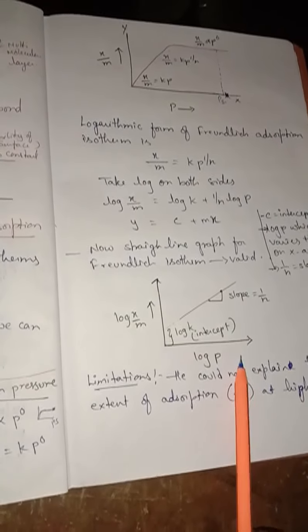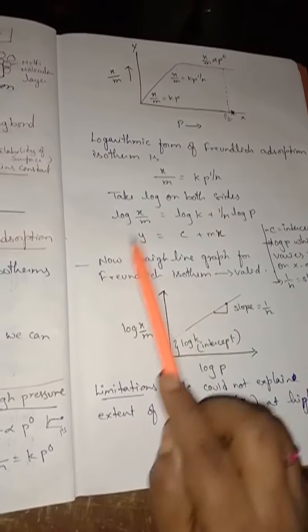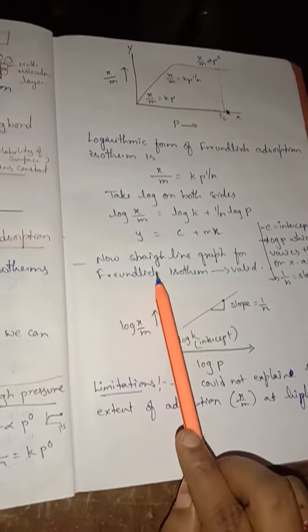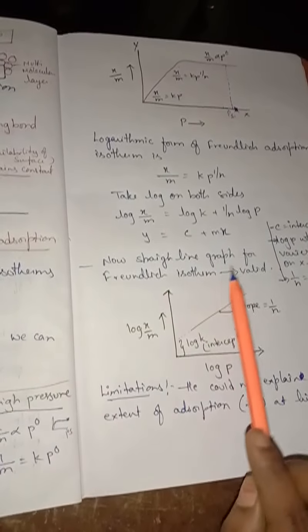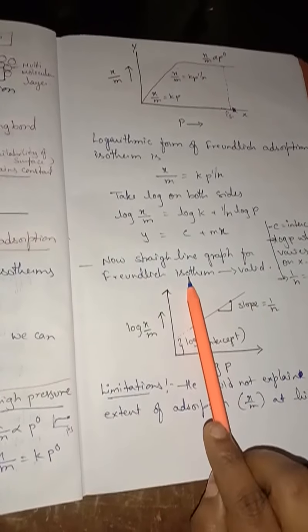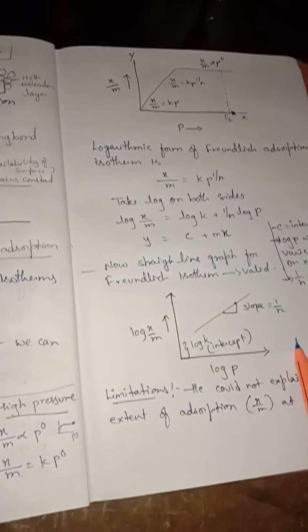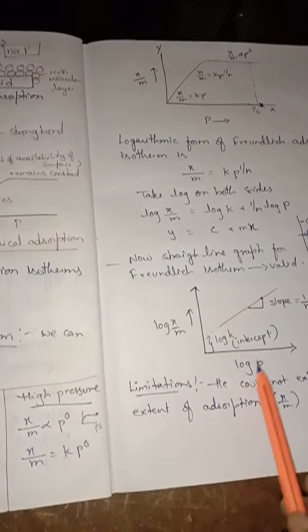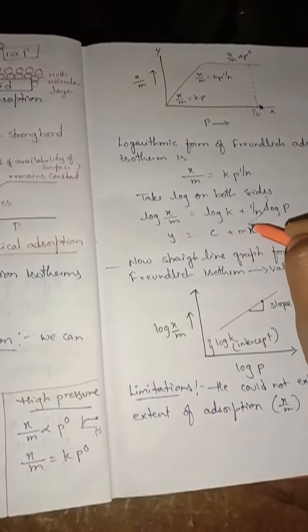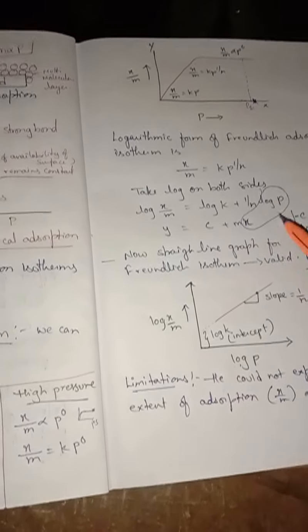So here the validity of the Freundlich isotherm can be verified by plotting the graph. If the graph shows a straight line, then the Freundlich isotherm is valid, isn't it? If it does not come as a straight line, it is invalid. So for this we are going to plot a graph now. So log x by m on the y-axis and log p on the x-axis.